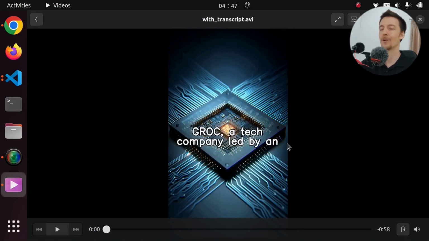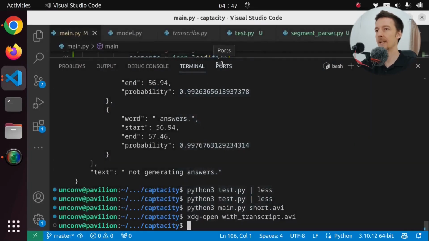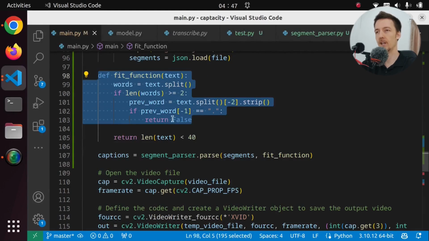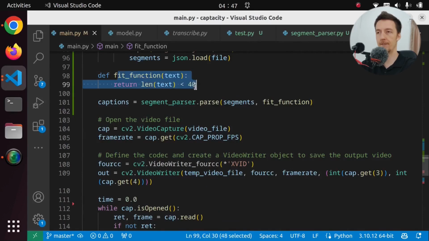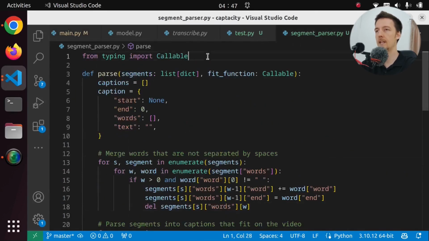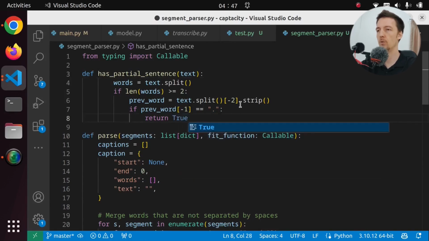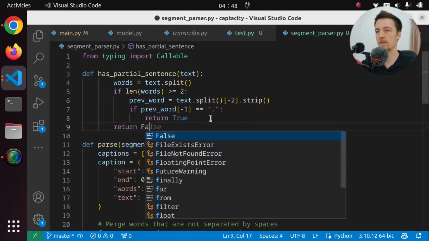Okay, I am quite happy with that. But I do think that I am going to move this part of the fit function into the actual segment parser. So let's just have this as the fit function here for now. And here I will add this kind of function, but I am going to call it has partial sentence. Or how should I call this? Let's do that. And this will return true if it has a partial sentence, and otherwise it will return false.